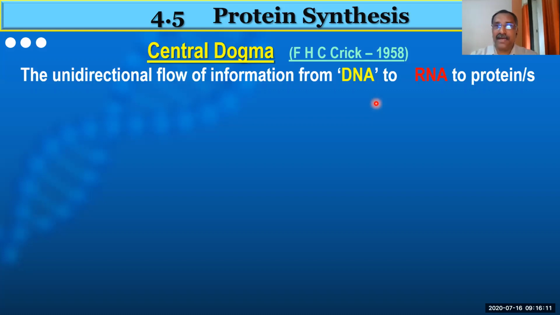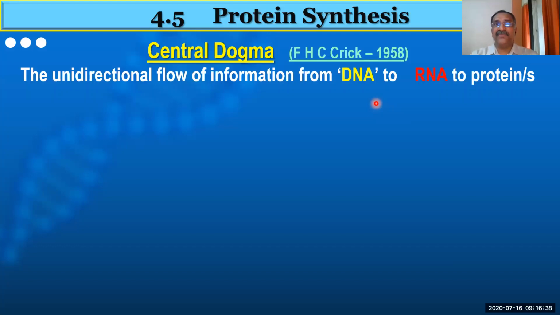Now, once the RNA gets the information from DNA, according to the message received from DNA, RNA will synthesize the protein. So RNA is the executor. DNA is the order-giving person, the commander. DNA is the commander, RNA is the executor. RNA executes what kind of proteins are to be synthesized.